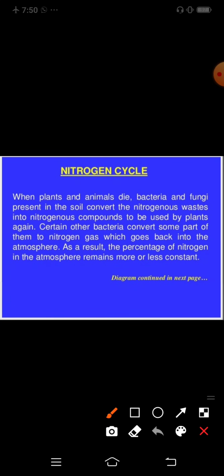Nitrogen cycle. When plants and animals die, bacteria and fungi present in the soil convert the nitrogenous waste into nitrogenous compounds to be used by the plants again. Certain other bacteria convert some part of them to nitrogen gas, which goes back into the atmosphere. As a result, the percentage of nitrogen in the atmosphere remains more or less constant.